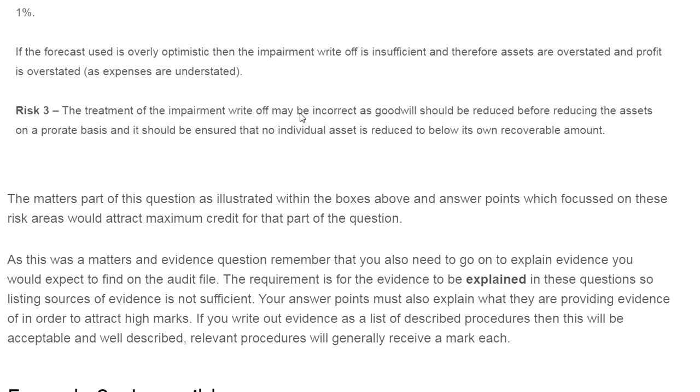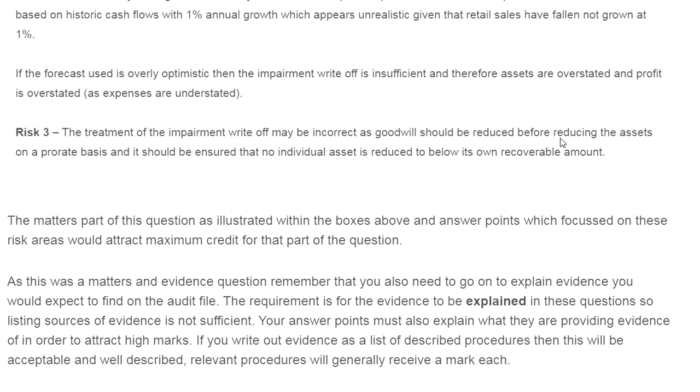The treatment of the impairment write-off may be incorrect, as the goodwill should be reduced before reducing the assets on a pro rata basis, and it should be ensured that no individual asset is reduced below its own recoverable amount. I have taken these highlighted items because the examiner has stated that the matters part of the question is illustrated within the boxes above, and answer points which focus on these risk areas will attract maximum credit for this part of the question.